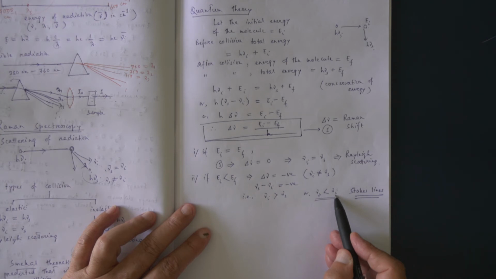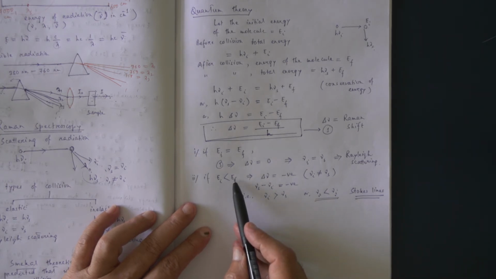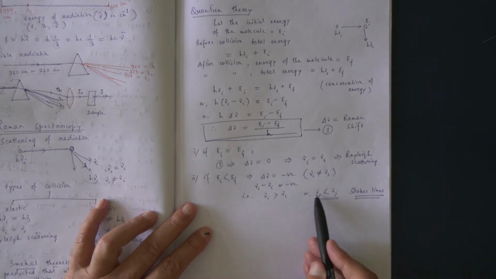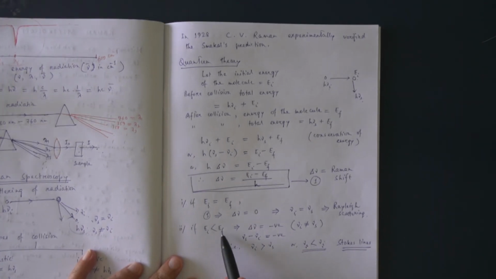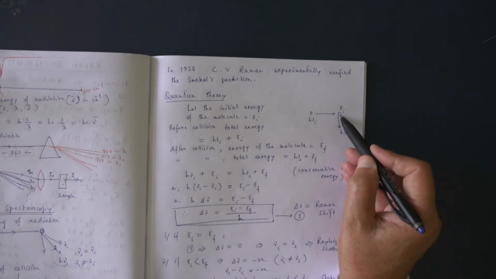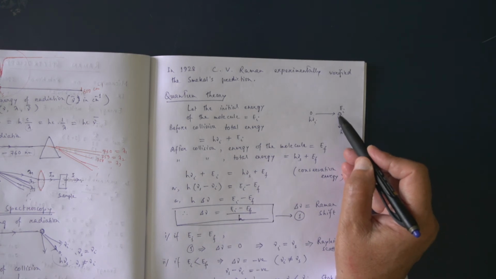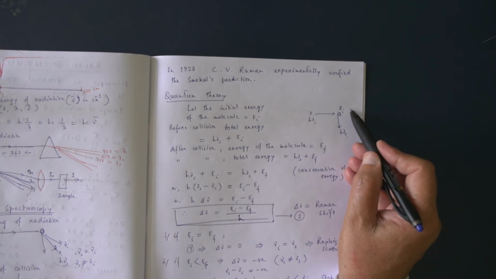From this we understand that the final energy of the molecule is more. That means the molecule gets energy from the radiation.